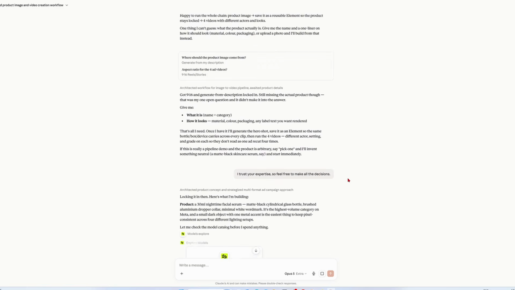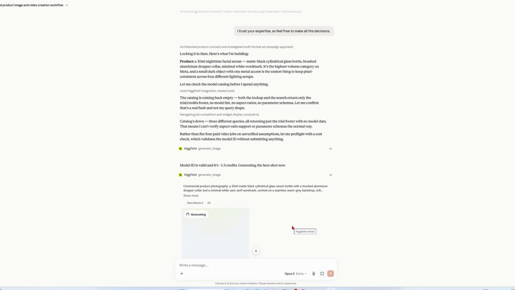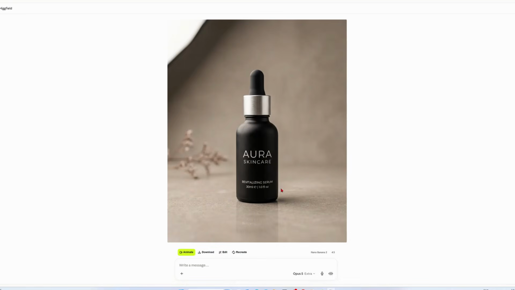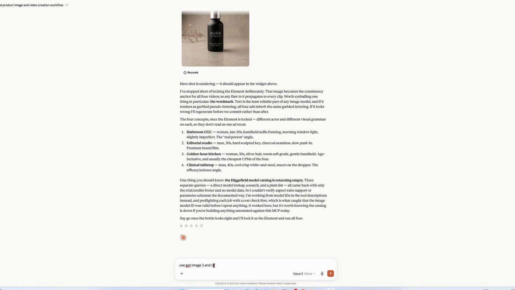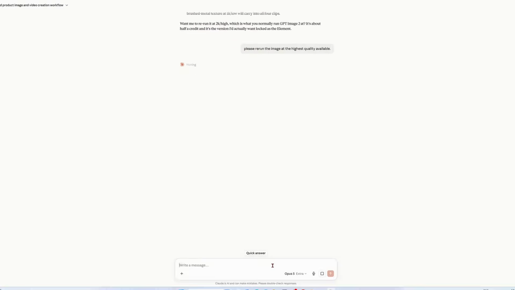It wants permission to explore models from Higsfield. Allow. It's generating the product image with Nano Banana 2. The text on the packaging is off. Some misspellings, some of it's straight up gibberish, so I'll tell it to use GPT Image 2 instead and rerun at the highest quality available.